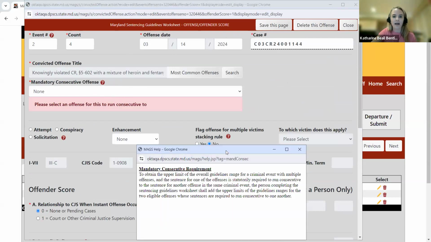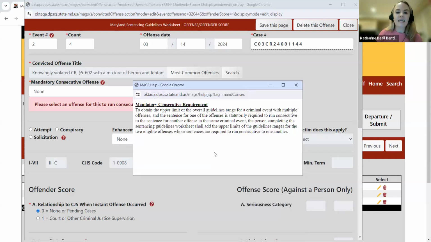If I click on this little icon, it states that to obtain the upper limit of the overall guidelines range for a criminal event with multiple offenses, and the sentence for one of these offenses is statutorily required to run consecutive to the sentence for another offense in the same criminal event, the person completing the sentencing guidelines shall add the upper limits of the guidelines ranges for the two eligible offenses whose sentences are required to run consecutive to one another. Now, I know that's a mouthful.